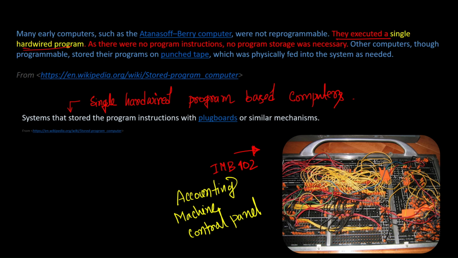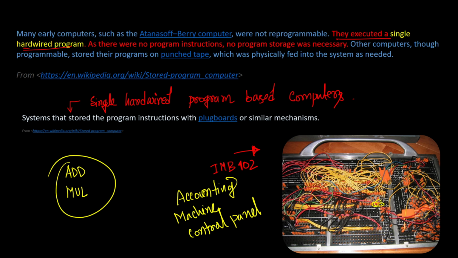With this type of computer, let's say you want to add two numbers, then you have to plug the wires in a specific way. So you have to make a specific configuration for adding. Let's say you want to multiply, then you need to change the configuration by plugging the wires in and out, like we do in digital logic circuit breadboard design.